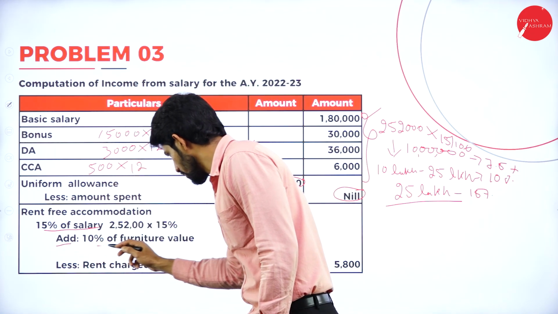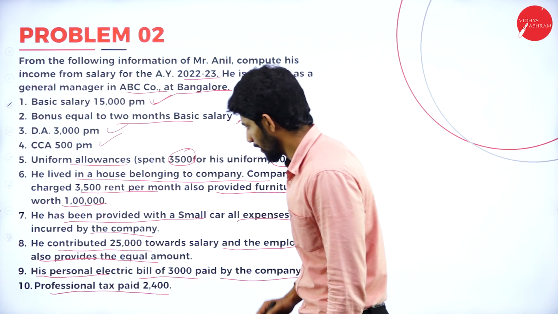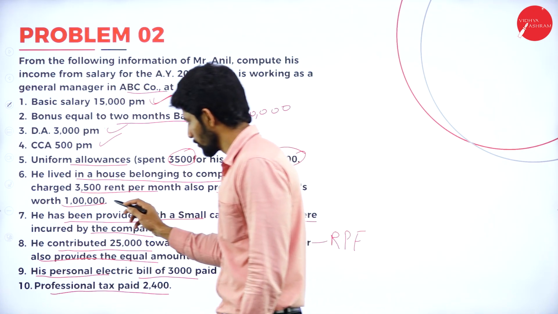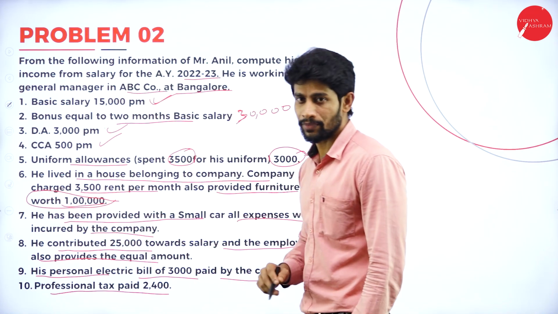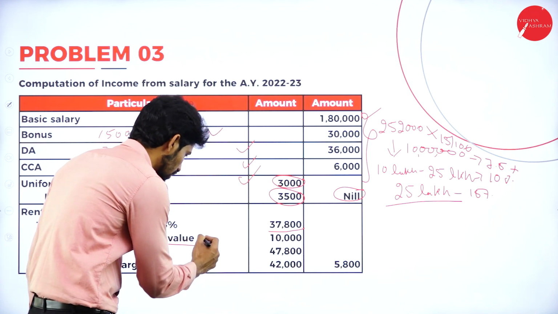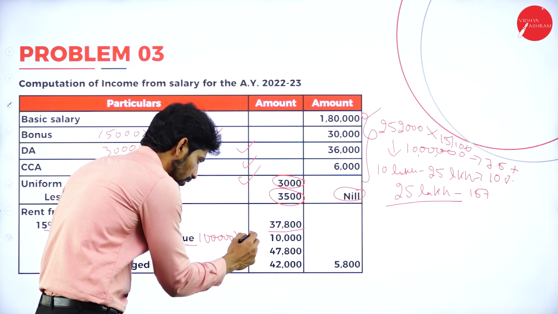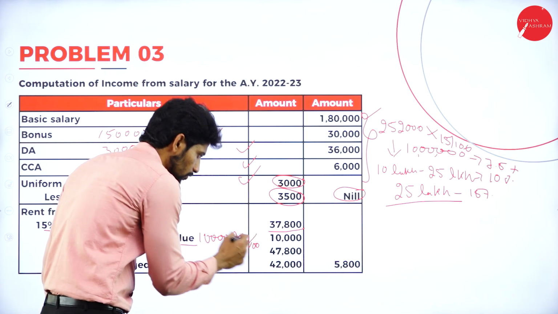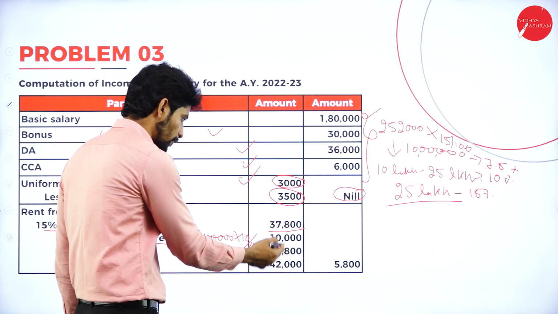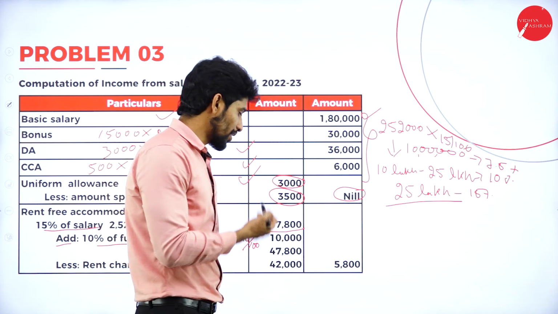Next, for that, add 10% of furniture value. So what is the furniture value given in the problem? Yes, it is rupees 1 lakh. So on 1 lakh, compute 10%. 1 lakh into 10%, how much you'll get? 10,000. So add, 37,800 plus 10,000, you'll get 47,800.